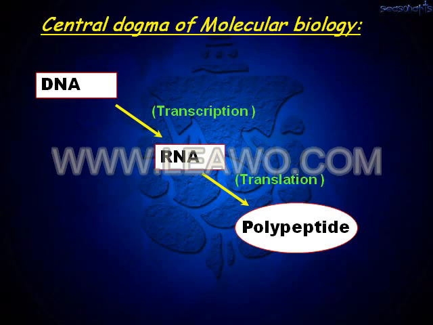First, DNA acts as a template for the synthesis of messenger RNA, and this takes place by the process known as transcription. This messenger RNA is then translated, and this process is known as translation, and finally it gives rise to the polypeptide. These are the steps held during the process of polypeptide preparation, and the information for this polypeptide is stored in the DNA.